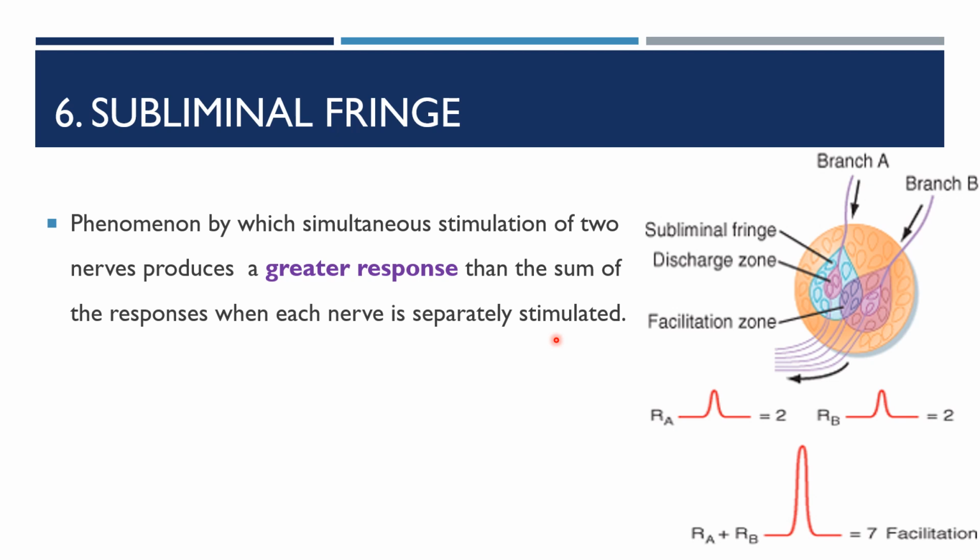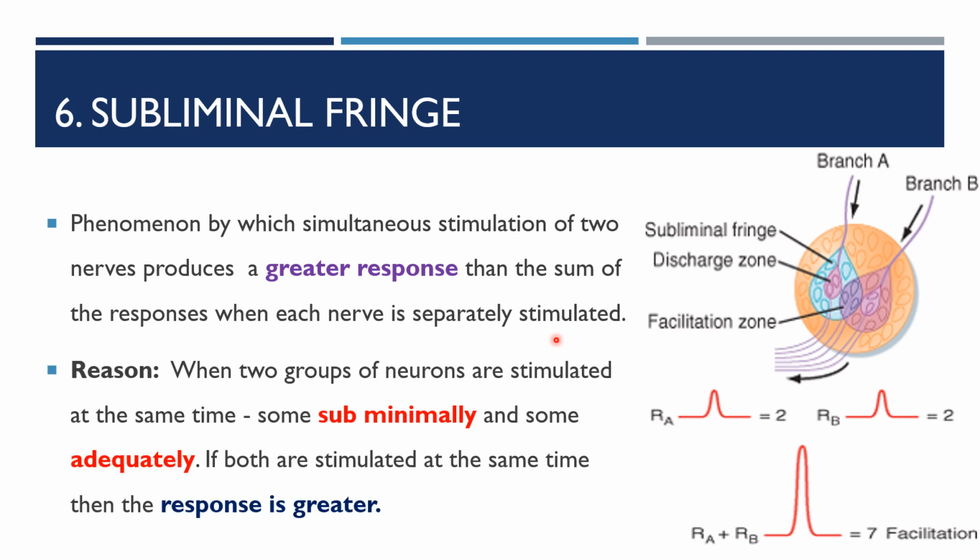The only difference is that here it is subminimal or subthreshold stimuli. The reason is that when two groups of neurons are stimulated at the same time, one might be having subminimal stimuli and another might be having adequate or threshold stimuli.